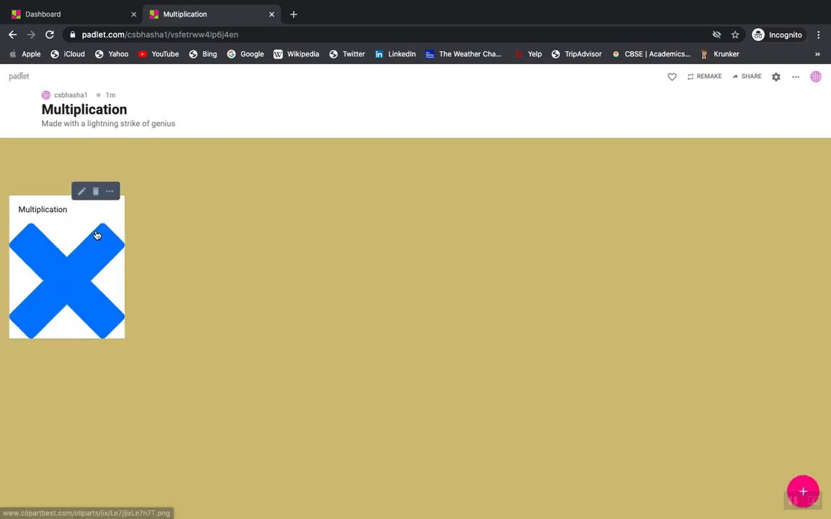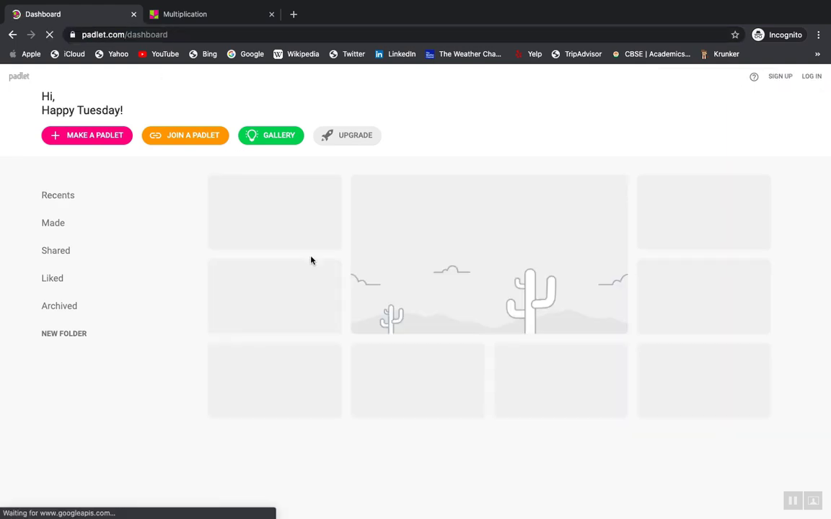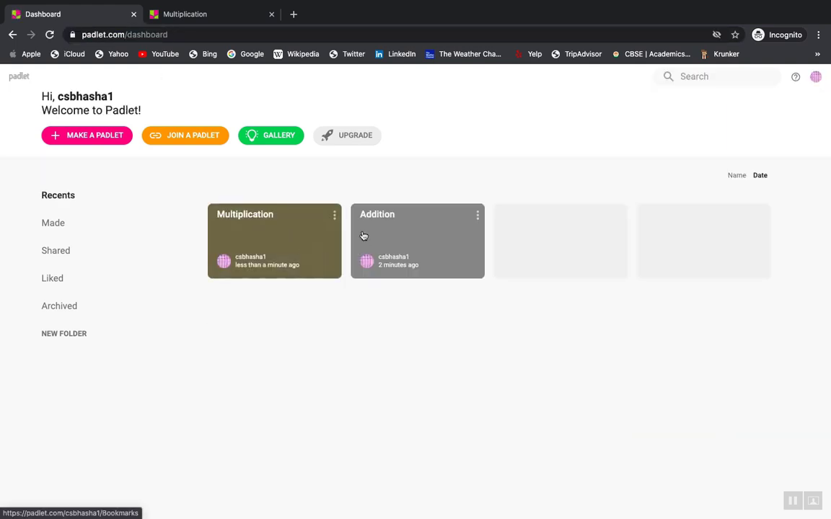Okay, so now I want to link both my Padlets with each other. So how am I supposed to link? What I'll do is go to the dashboard and reload it. I'll see two Padlets right on the screen. Can you see? One is addition and the other one is multiplication.